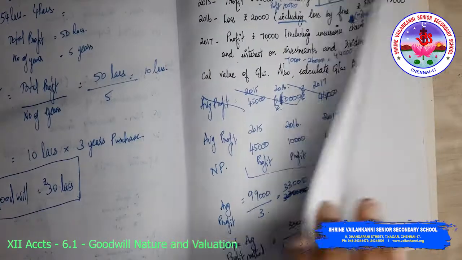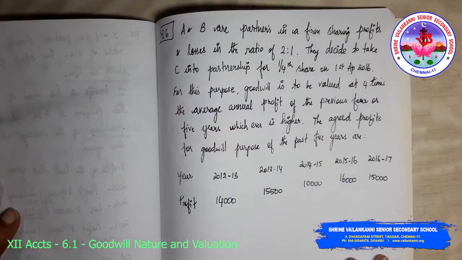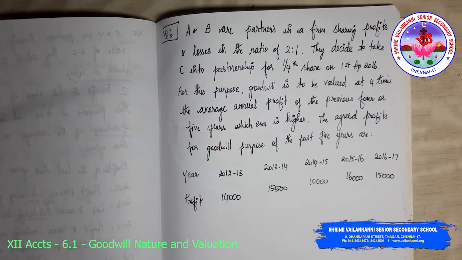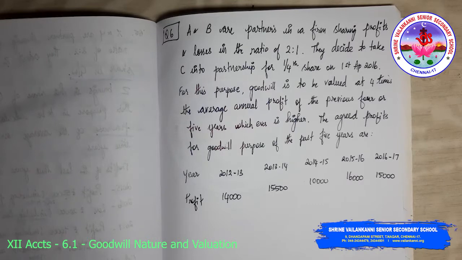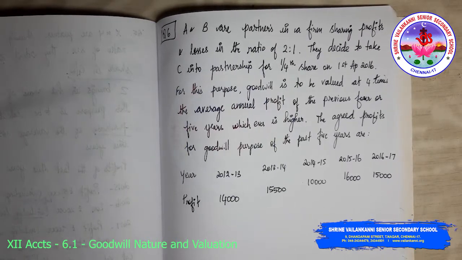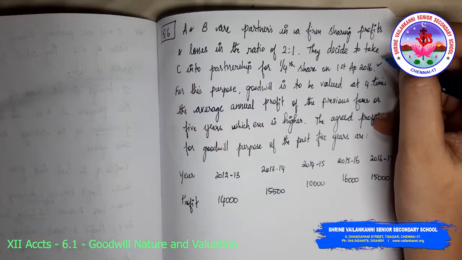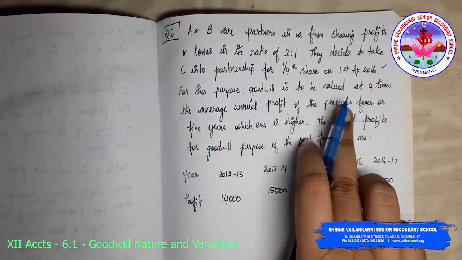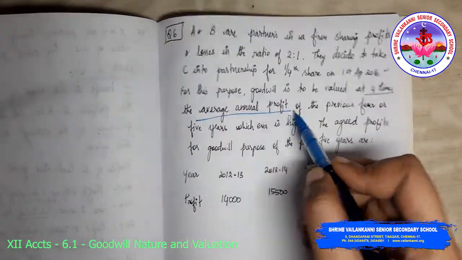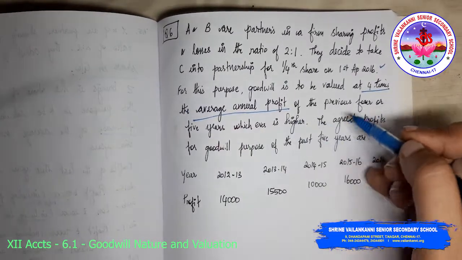The next question. A and B are partners in a firm sharing profits and losses in the ratio of 2:1. They decide to take C into partnership for a 1/4 share on 1st April 2016. For this purpose, goodwill is to be valued at 4 times the average annual profit of the previous 4 years or 5 years, whichever is higher.